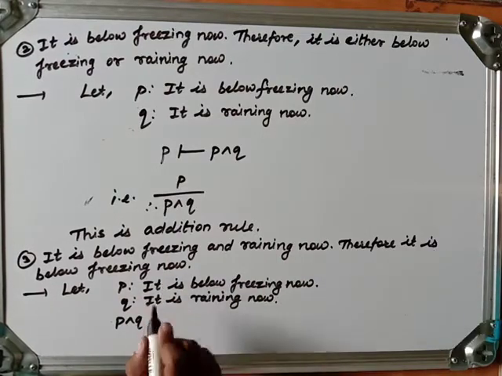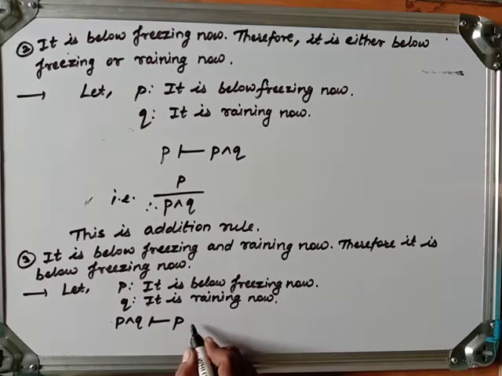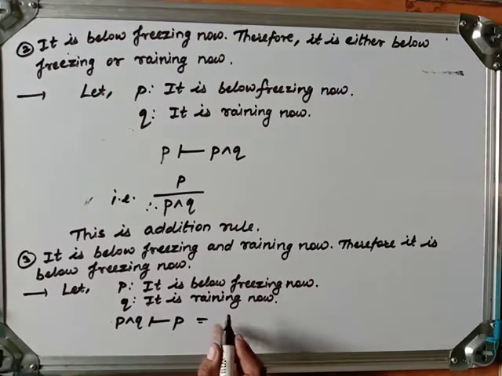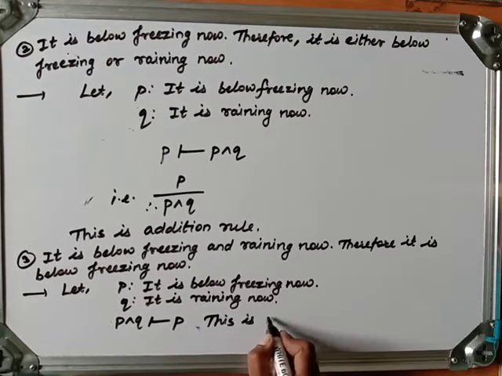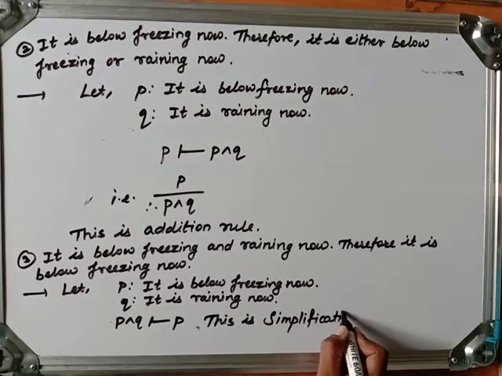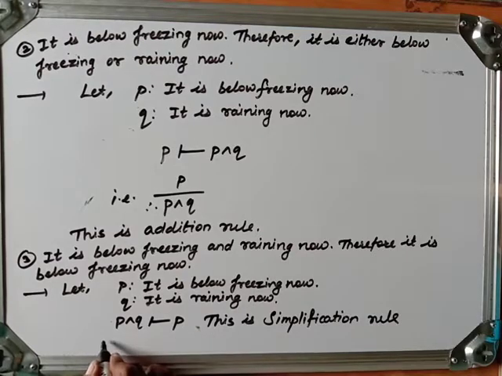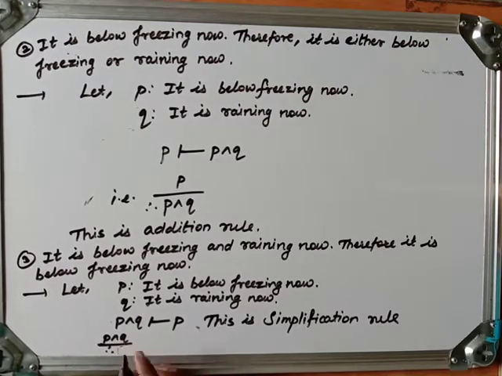Therefore it is below freezing now, which yields P. This is the simplification rule. Another way to write it: P and Q gives P.